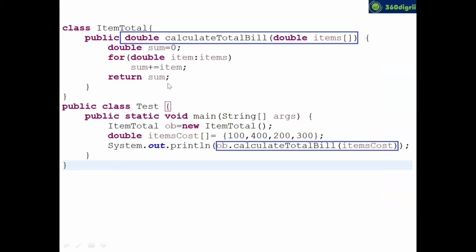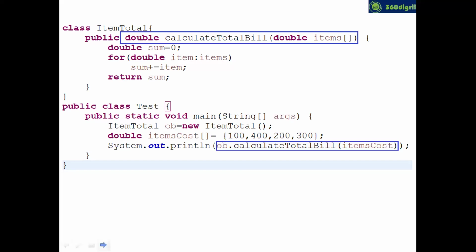But see, we just had a conversation: the client has a new requirement. But as per the SOLID principle, you should not touch your old code. That's what the SOLID principle is saying. It says open for extension, which means you can create a child of the ItemTotal class, but you should not modify the existing code.